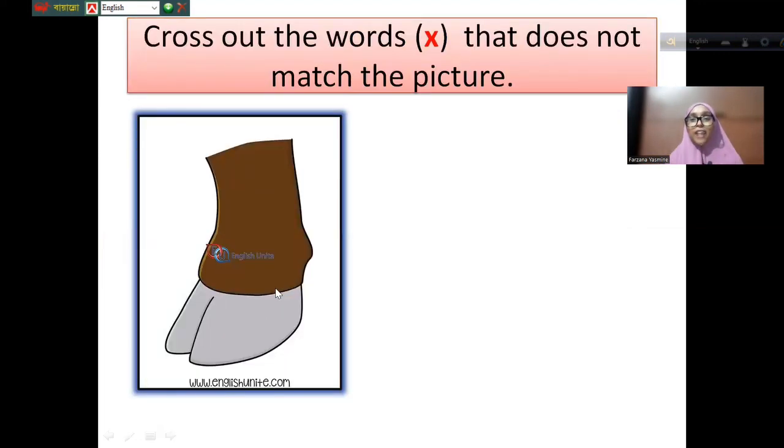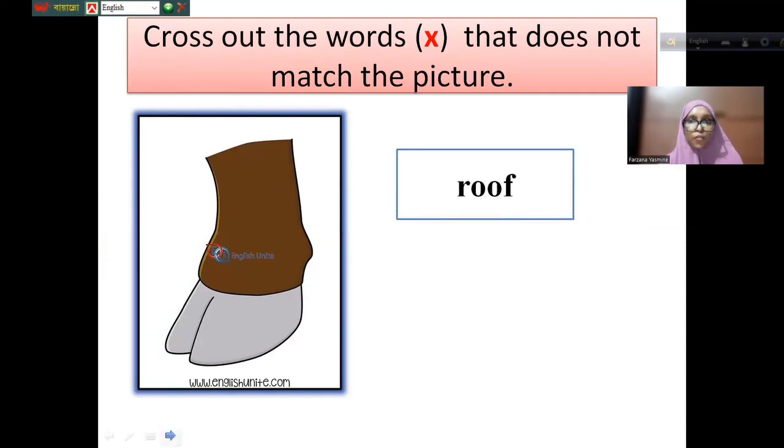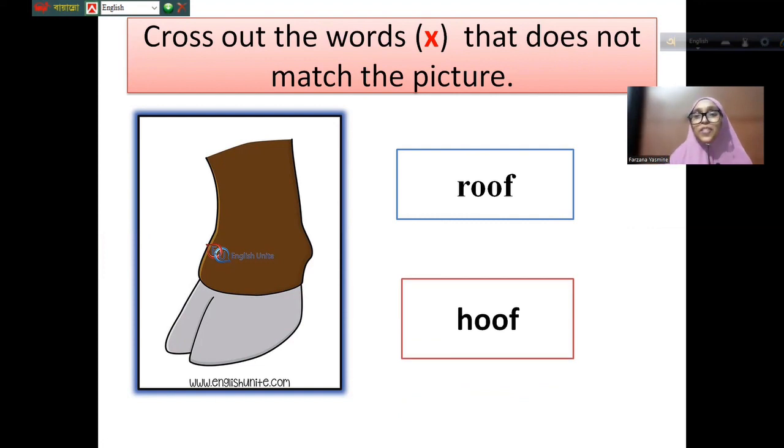Now your turn. You have to cross out the words that do not match the picture. So I'm just going to show you. You have to tell me what is the answer. Is it a roof or hoof? Which one? Who can tell this? You can learn with me. It's a roof or it's the hoof.